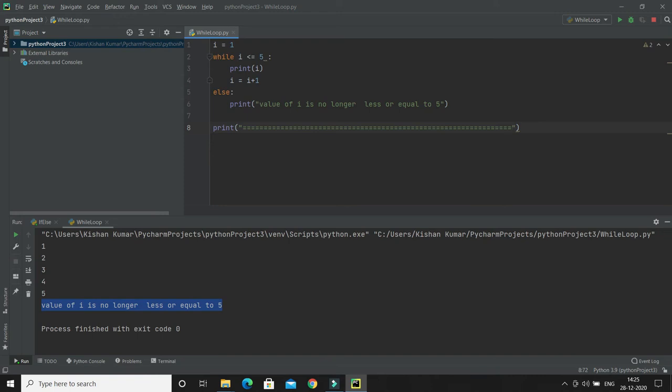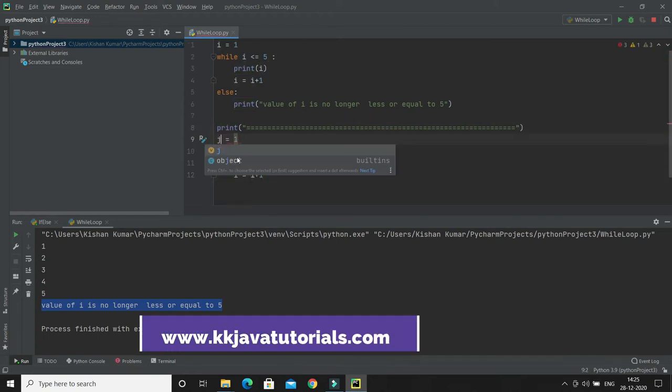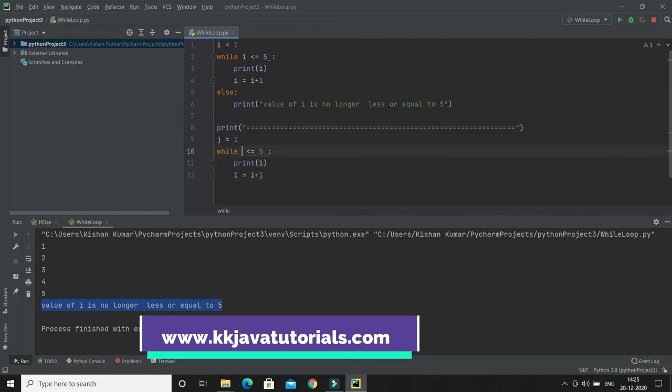Now let's move ahead. Now we'll see what the break statement is. With the break statement, we can stop the loop even if the while condition is true. Let's try to understand through an example. Here I'm going to copy this piece of code and paste it over here, and change the variable name. Instead of i I will put j, so everywhere I'm going to put j.